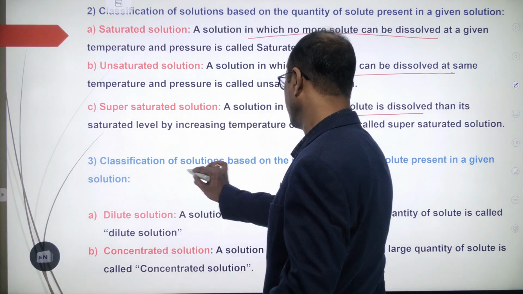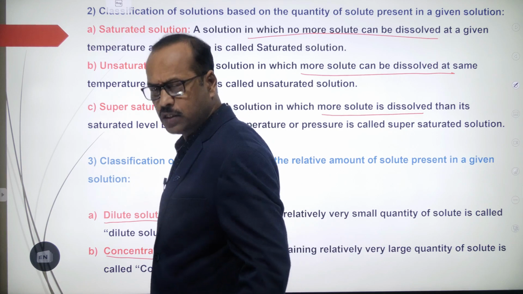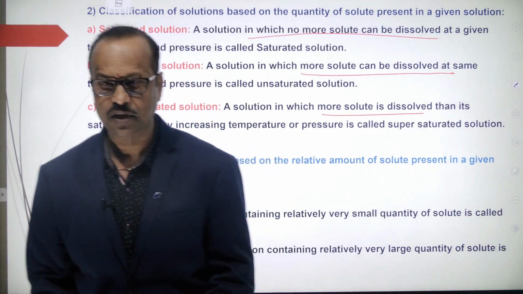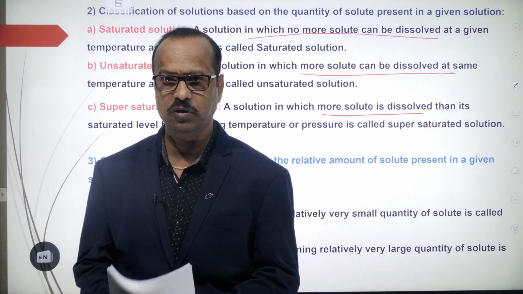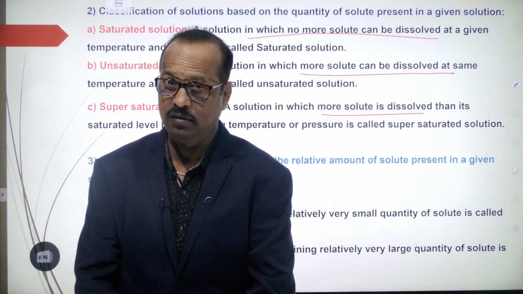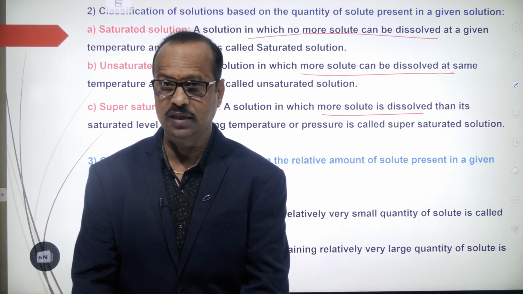Now, based on the amount of solute, solutions are also classified into two types, called dilute and concentrated. Students, you might have seen in your science lab that there are concentrated acids and dilute acids, concentrated bases and dilute bases.